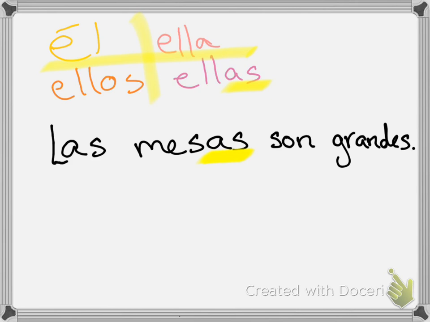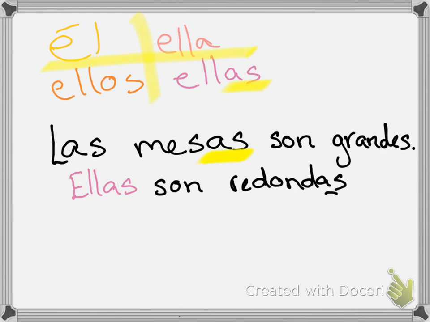So in my second sentence, rather than repeating las mesas, I could say ellas son redondas. Right? They are round. Ellas son redondas. Las mesas son grandes. Ellas son redondas. Okay? Now, in Spanish, I probably wouldn't even use the pronoun, but I need to know what it could be for future reference, okay? Ellas.